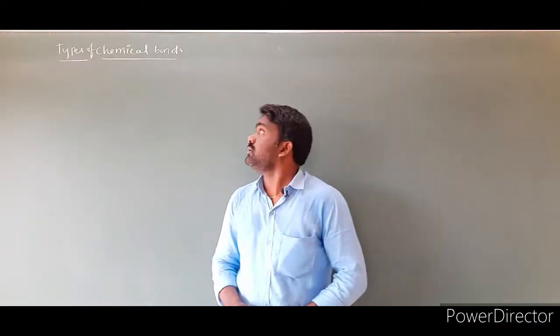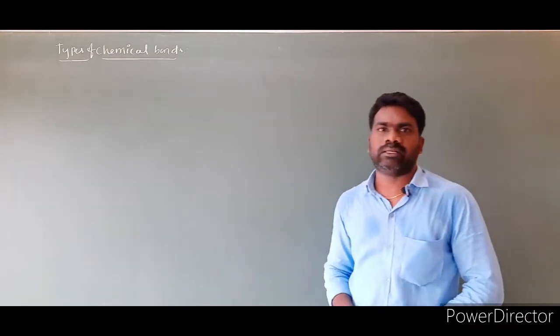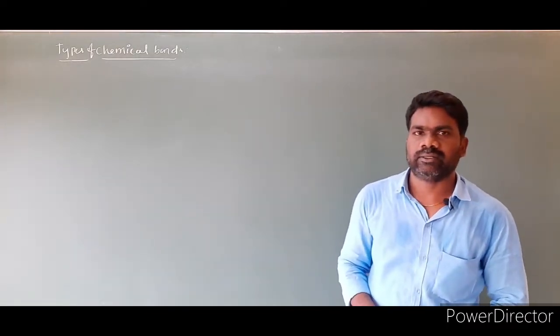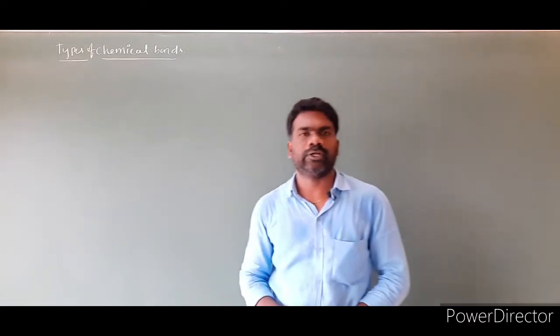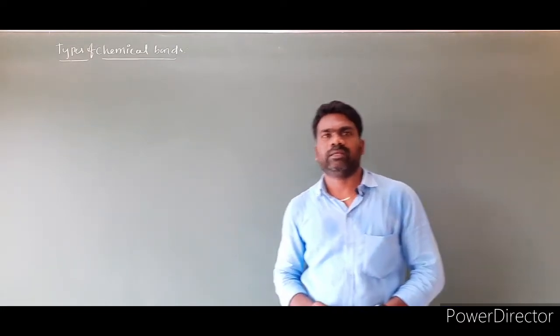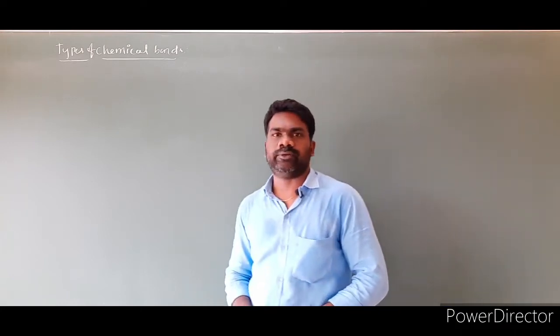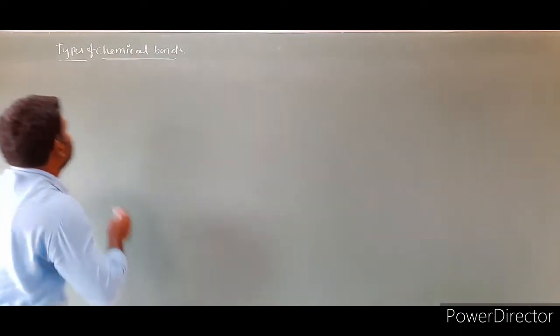Next topic is types of chemical bonds. There are different types of chemical bonds. The first one is covalent bond, the second is ionic bond, the third is coordinate covalent bond, the fourth is metallic bond, and the fifth is hydrogen bonding. Let us write them.